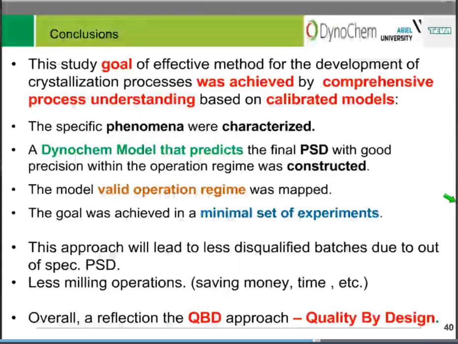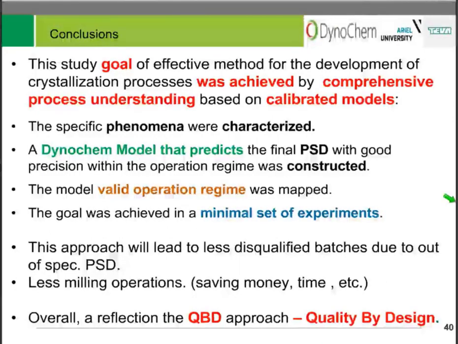The study goal was achieved by comprehensive process understanding and calibrated models from Dynochem. Specific phenomena were characterized, and a Dynochem model that predicts the final PSD was constructed. The model's valid operation regime was mapped, and the goal was achieved in a minimal set of experiments. When we tested how much time it took, we saw that it took the same time as a regular crystallization process development, usually that's what happens. So we have a much deeper understanding here.